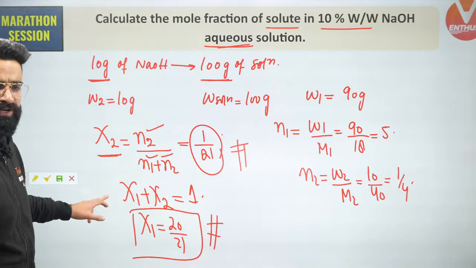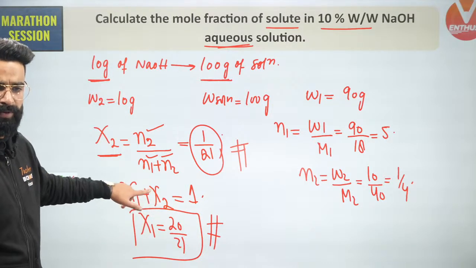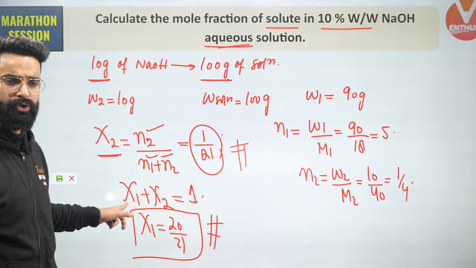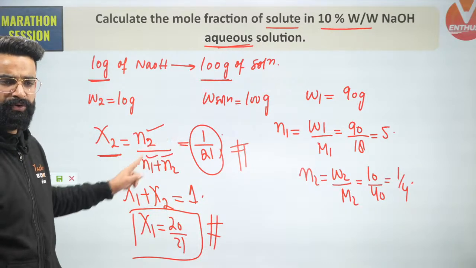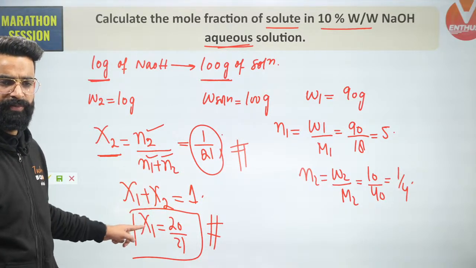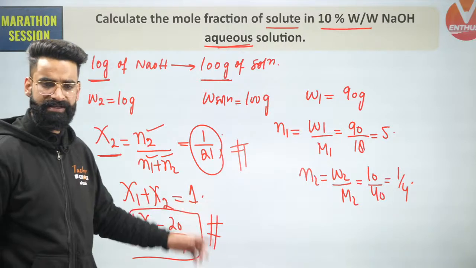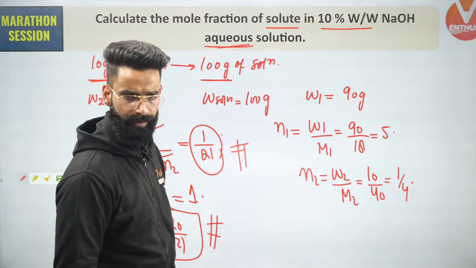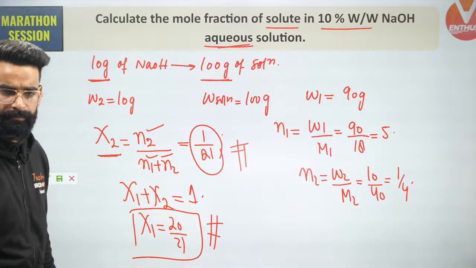What I simply told: mole fraction of solvent plus mole fraction of solute for a particular solution is always equal to 1. You got the mole fraction of solute from here. Just put the mole fraction of solute into this equation, and you'll be getting the mole fraction of solvent, which is 20 by 21. That's it, yeah? Correct? Okay.